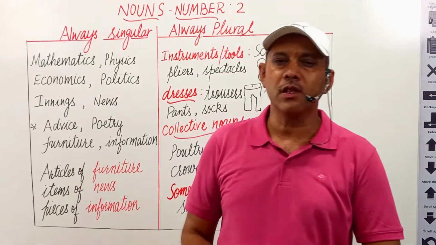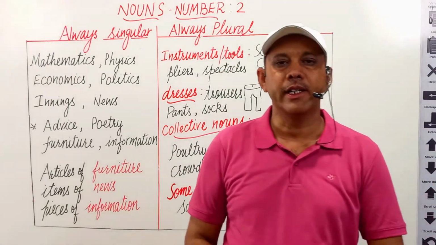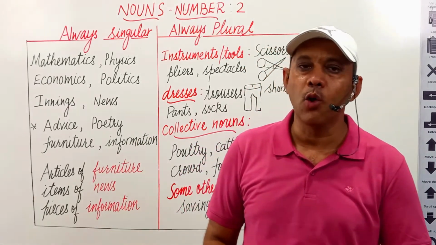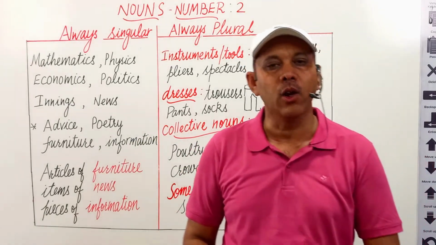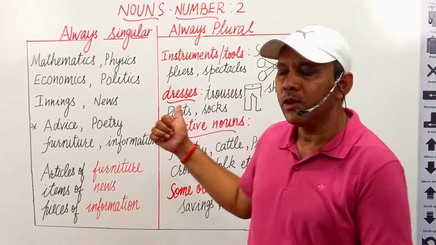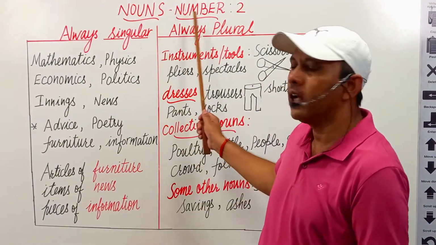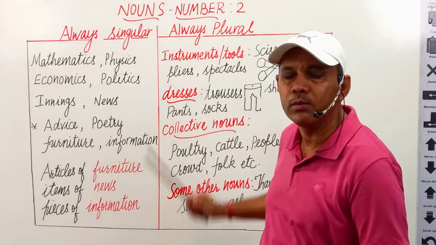We have discussed nouns, its types with examples, and noun numbers in detail already. Today, we are going to discuss the last topic of noun numbers part 2.